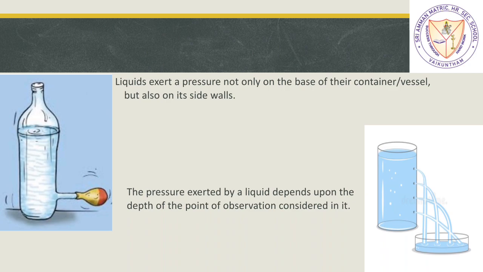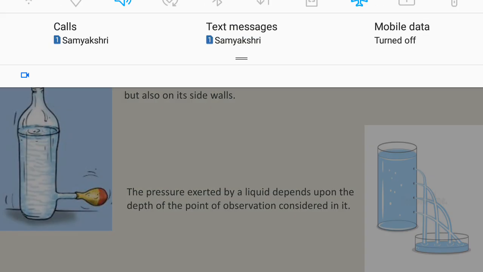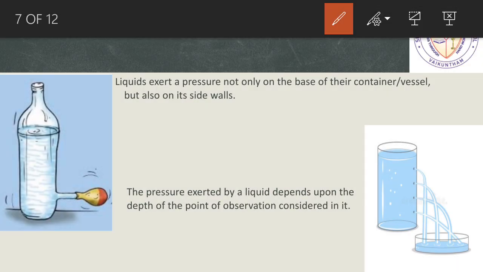So in this figure you can see there are holes made, 4 holes are made. The water coming out from the uppermost hole, if you see, is reaching only a small distance, only till here, up to this point.